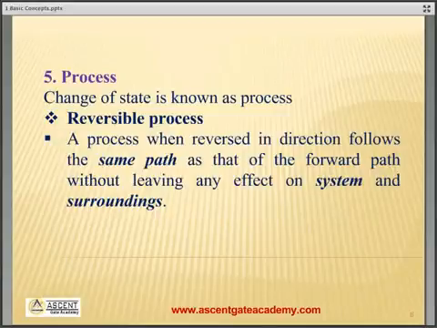Zeroth law of thermodynamics. When a body A is in thermal equilibrium with body B and also separately in thermal equilibrium with body C, then B and C are in thermal equilibrium with each other. And zeroth law of thermodynamics is the basis of temperature measurement. You can see here.